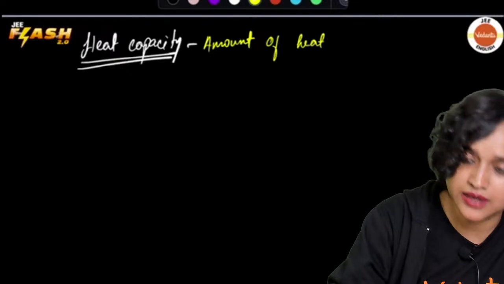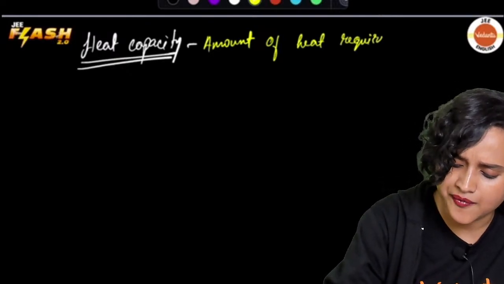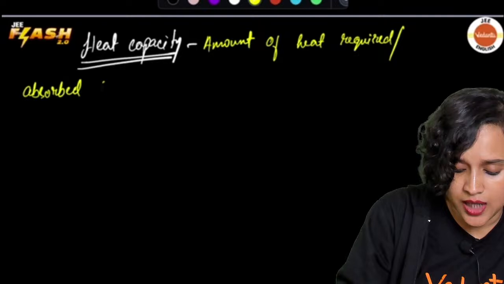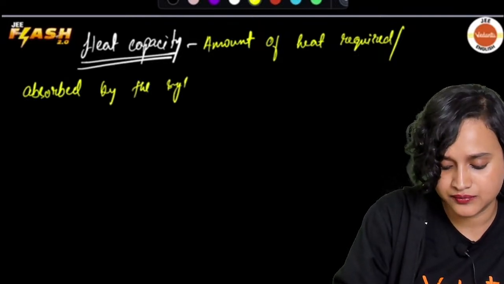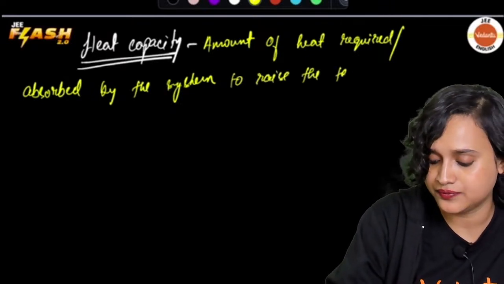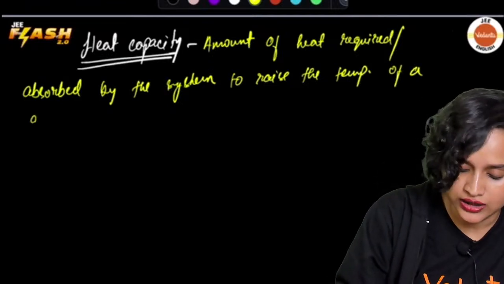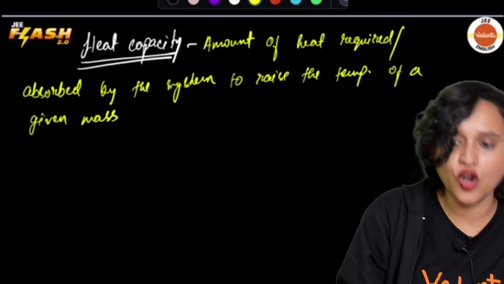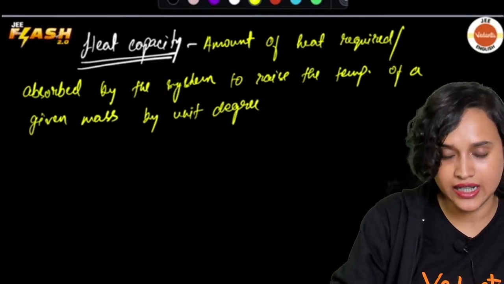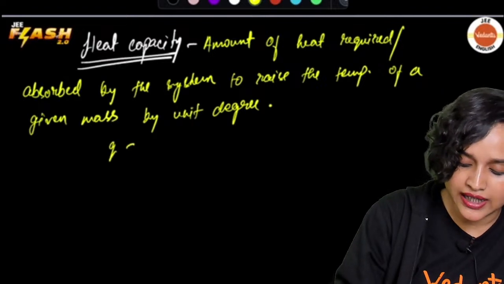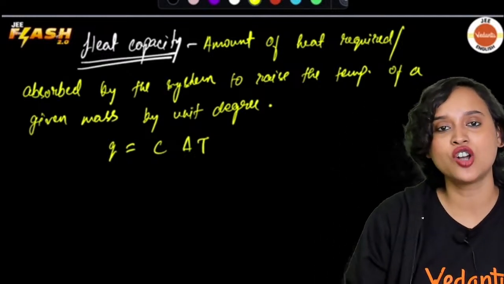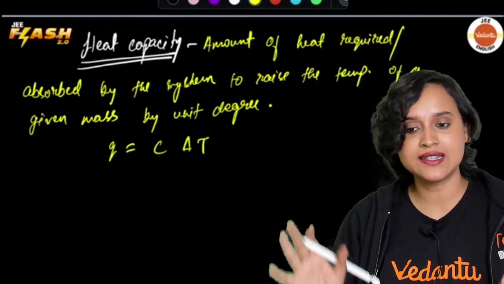So the amount of heat required, or we can say absorbed, by the system to raise the temperature of a given mass by unit degree is called your heat capacity, and the formula is Q is equal to C delta T. This C, my dear student, is your heat capacity. The C itself is your heat capacity.